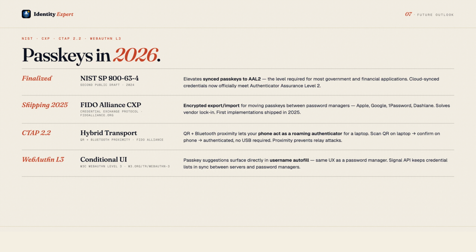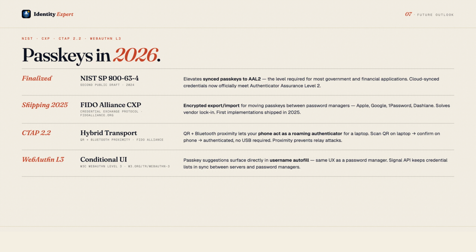CTAP 2.2 added the hybrid transport, a QR code and Bluetooth flow that lets your phone act as a roaming authenticator for a laptop. You scan a QR code on the laptop, confirm on your phone, and authenticate, no USB required. WebAuthn Level 3 added conditional UI, which surfaces Passkey suggestions directly in the username autofill, making the experience as frictionless as a password manager.